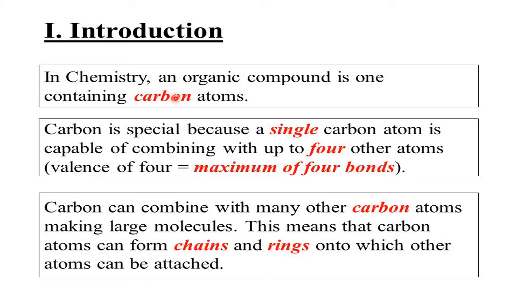In chemistry, an organic compound is one containing carbon atoms. Organic compounds are carbon compounds. But not all carbon compounds are organic. There are some carbon compounds like carbonates, bicarbonates, carbon dioxide, and carbon monoxide. They come under inorganic. Only except those category, the remaining part we require. So they are called carbon chemistry, or carbon compounds, or organic compounds, and the branch is called organic chemistry.